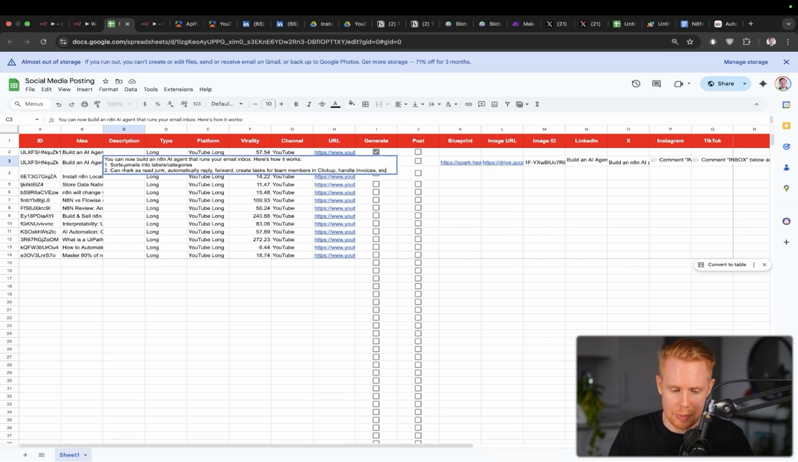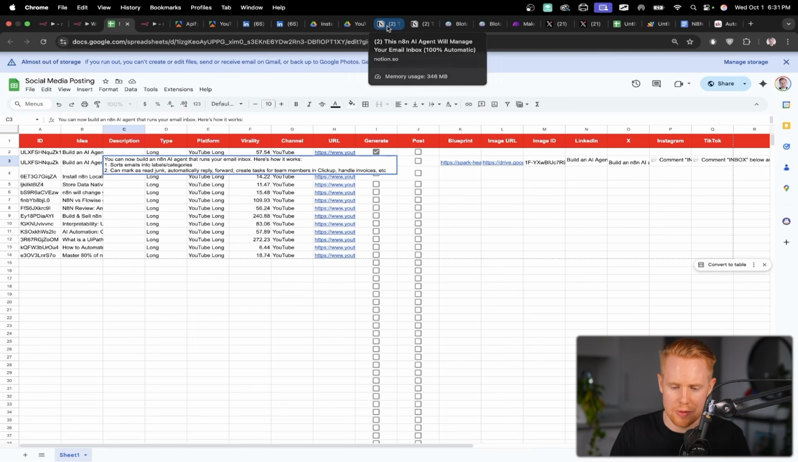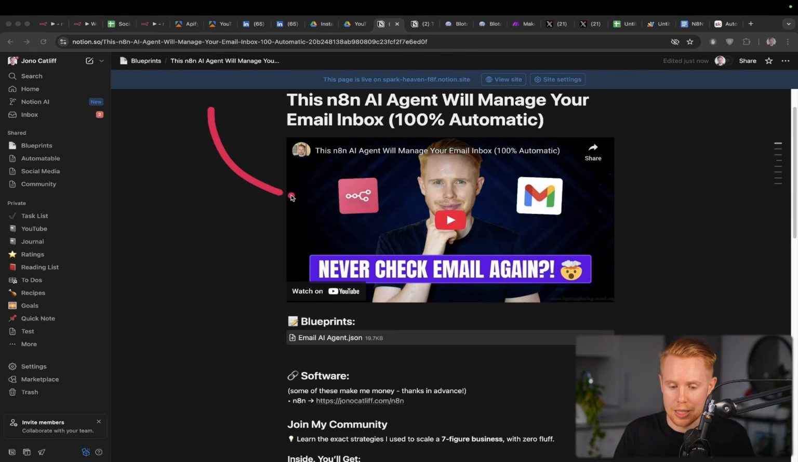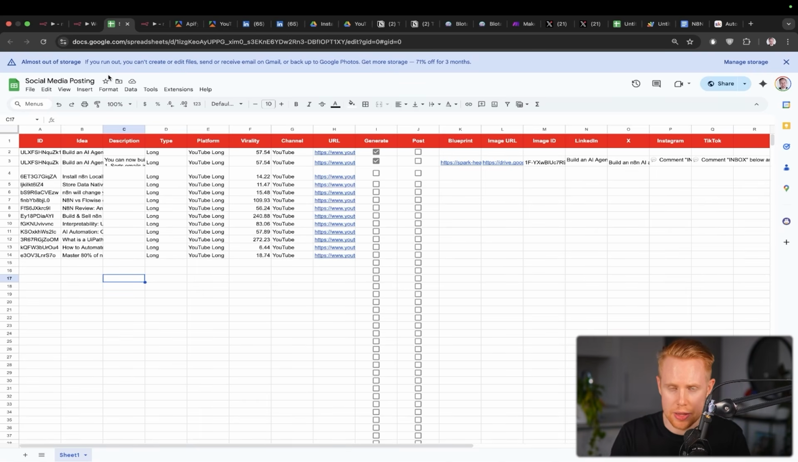where you can go through here and add in notes. So for example, I said you can now build n8n AI agents that run your email inbox. Here's how it works. It sorts emails and so on and so forth. The point is not this actual text, but I'm just giving you an example of what this blueprint would look like and how we could create a quick description so we can define more or less how these captions should look when we go ahead and generate the particular captions inside our Google Sheet.